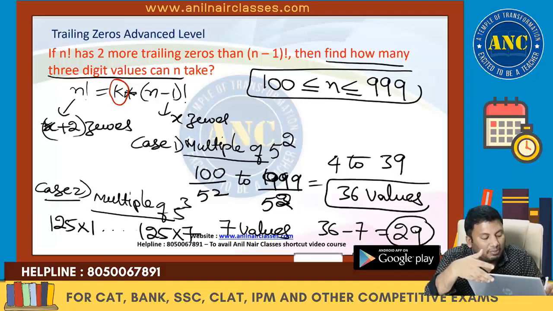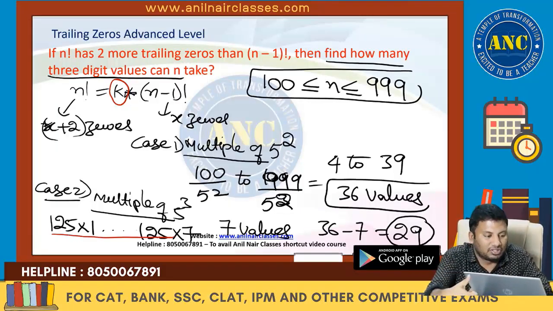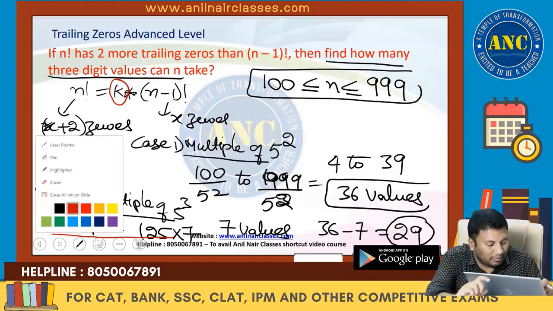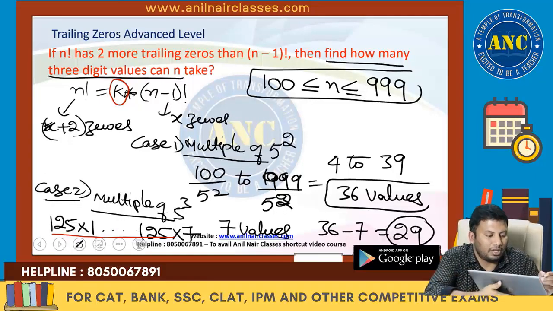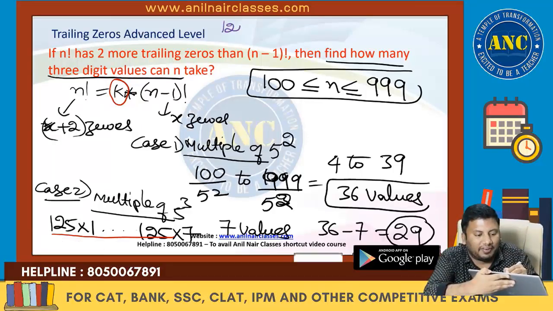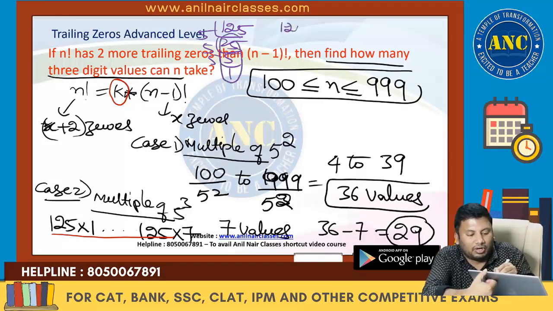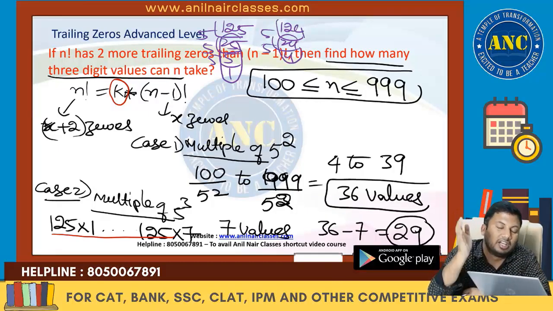Now, why can it not be a multiple of 125? Just to tell you why I am eliminating these cases: suppose I take n value 125. 125 factorial has 25 plus 5 plus 1, which is 31 zeros. 124 factorial has 24 plus 4, which is 28 zeros. 28 zeros is becoming 31 zeros. Extra 3 zeros are there. But I want only 2 zeros. So that 125 case should be eliminated. Are you all with me?